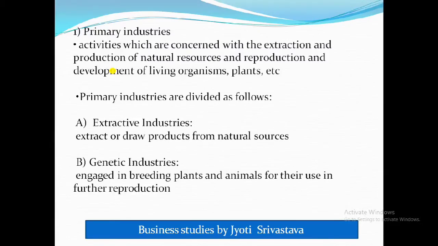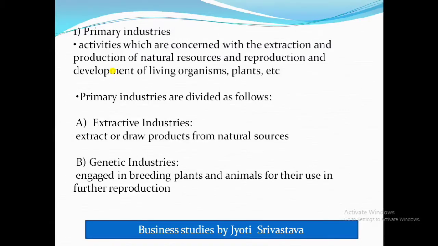The products which are extracted from the extractive industry are either directly consumed, like fish, which people just cook and consume, or they are used as raw material by other manufacturing industries, like in the case of the steel industry.